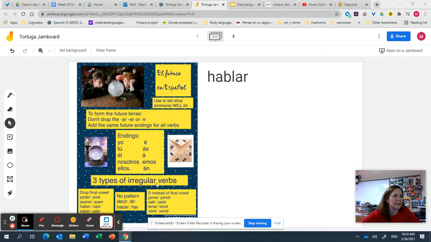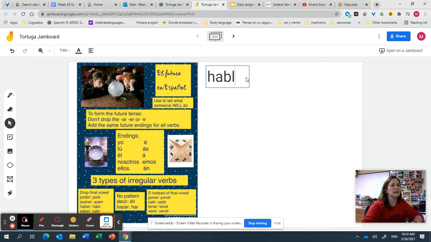For the future tense, it starts out a little differently than what you're usually used to. Usually you're used to taking a verb and taking off the AR, ER, or IR. For example, with the verb hablar, anytime we conjugate that verb, you're used to dropping off the AR and then adding your endings. But with the future tense, we don't do that. We leave the AR on the end of the verb. That's the biggest difference for the future. You're adding your endings right to the infinitive, the whole verb, like hablar, for example.